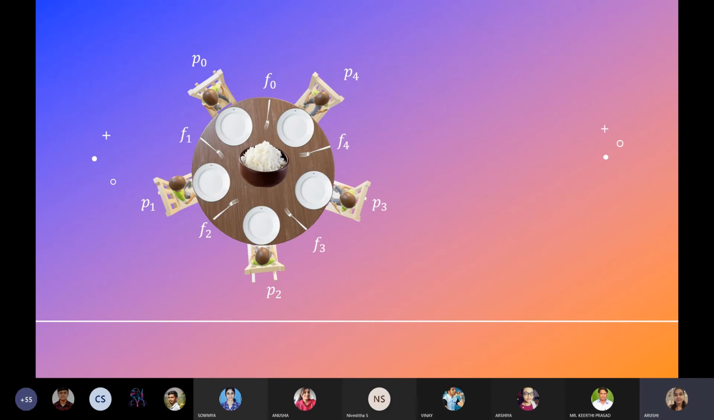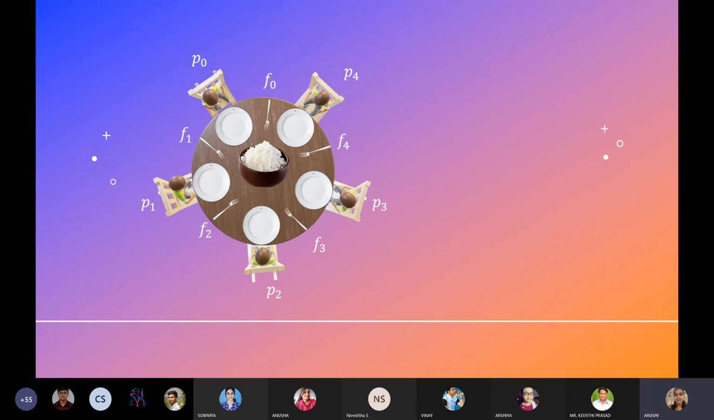In order to eat the rice placed at the center of the table, each philosopher has to follow some rules. That is, first he has to pick up the left fork, and then he has to pick the right fork, and he can start eating. If he completes his eating, he has to put back his left fork and then his right fork.